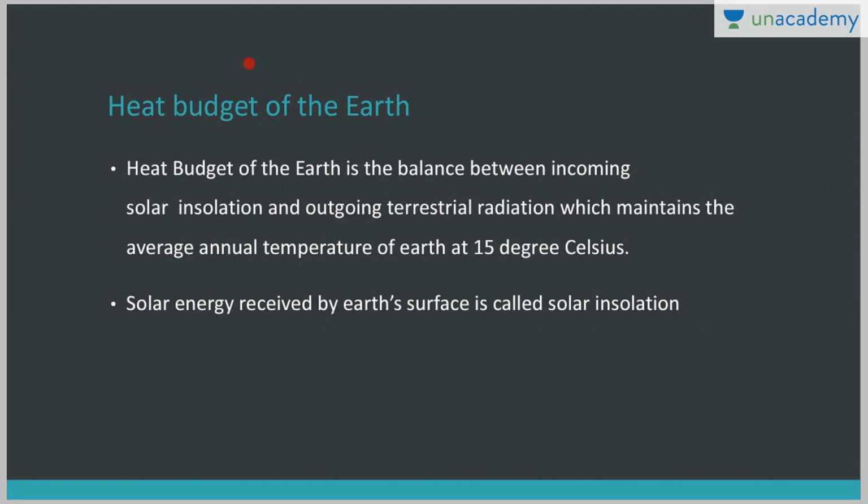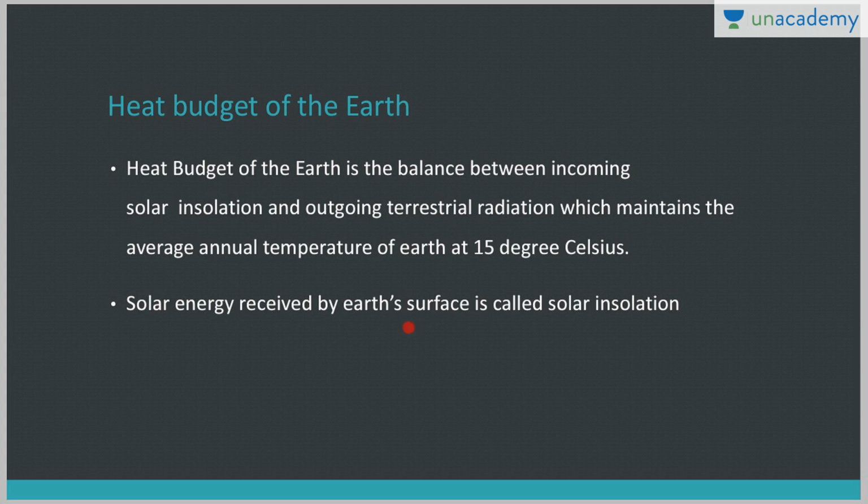So what is this heat budget of Earth? Earth has an average annual temperature of about 15 degrees Celsius, and it is maintained. How? Because of this heat budget of Earth. This is the balance between incoming solar insolation and the outgoing terrestrial radiation. This maintains the average annual temperature of Earth at 15 degrees Celsius. Now, what is this insolation and outgoing terrestrial radiation?